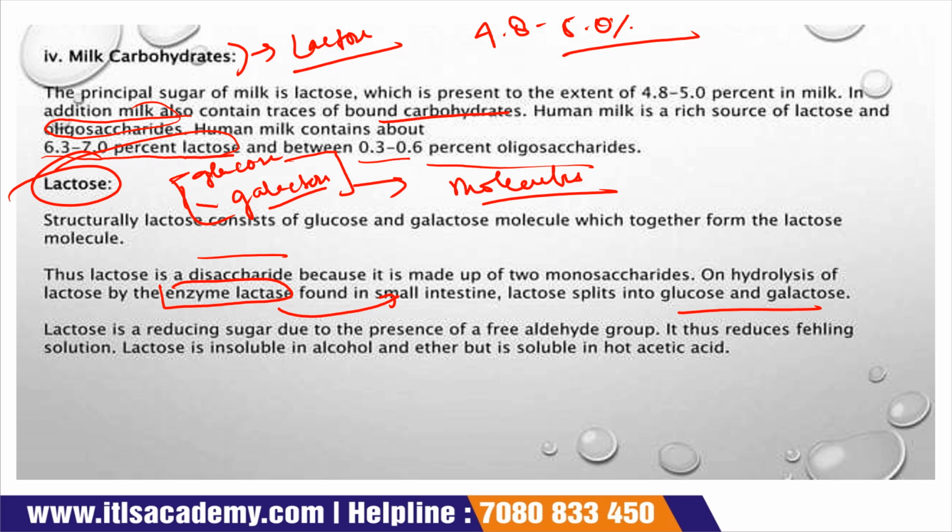Okay, lactose is also a reducing sugar. Why is it called a reducing sugar? Because of the presence of a free aldehyde group. That's why it is called a reducing sugar.